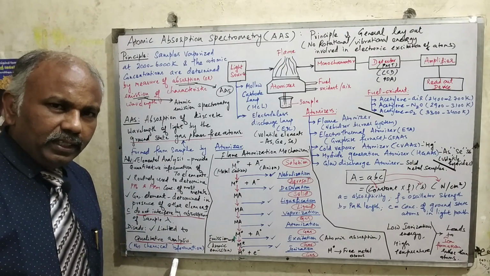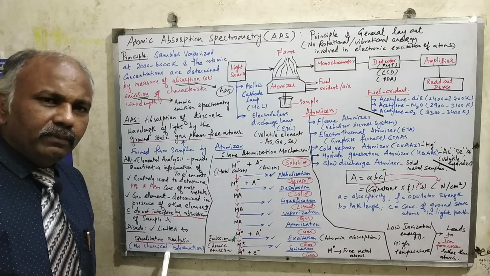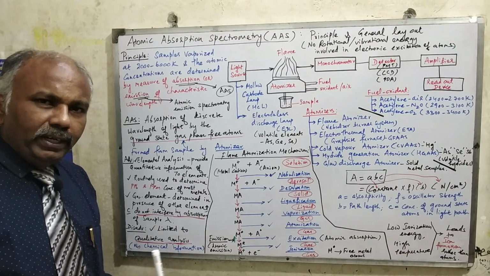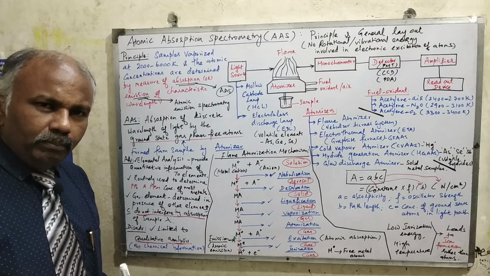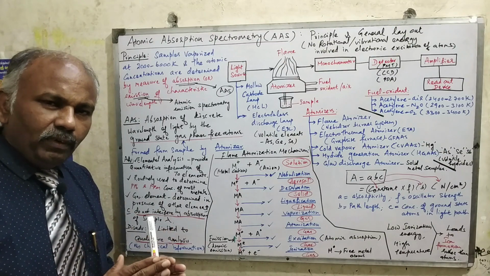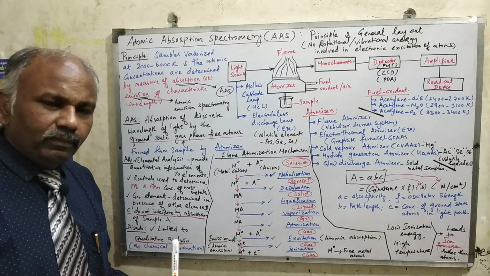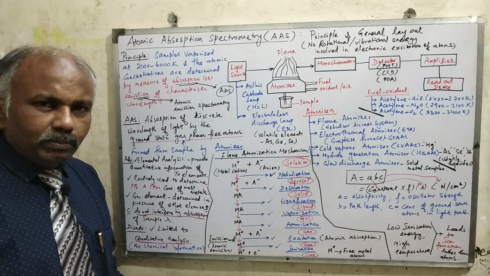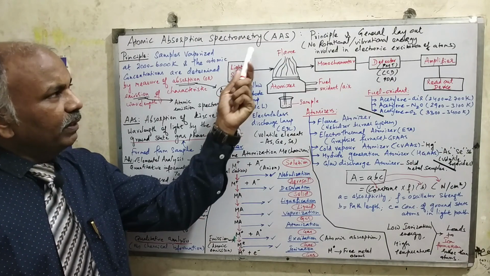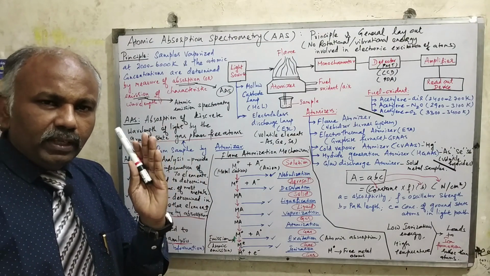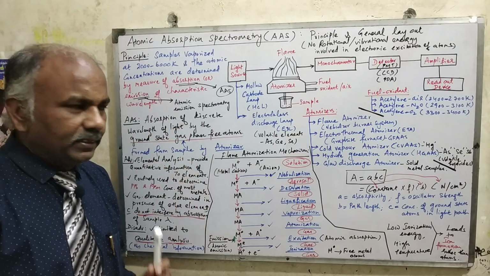The only disadvantage, as I already told, is that there will be limited information on the qualitative aspect. That means we can find out the concentration of sodium in the seawater, but we may not know the chemical nature of sodium. Whether the sodium is present in the form of sodium carbonate or sodium bisulfate, we cannot identify. So this is the limitation of atomic absorption spectrometry. That is the reason we call it spectrometry. Only one technique is carried out in a very efficient manner, that is quantitative analysis, right?